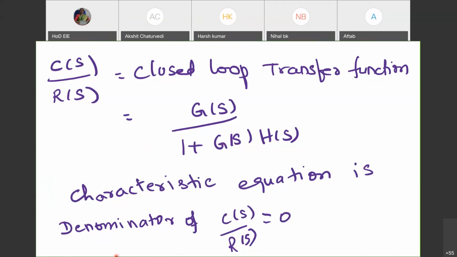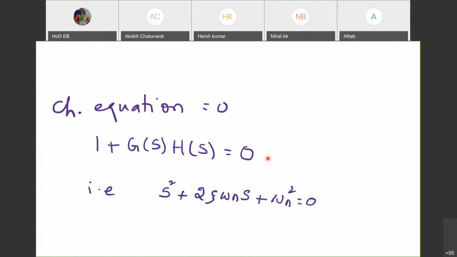Okay, right? But how do you get your C of S by R of S of the given system? It should finally be of the form G of S by 1 plus or minus G of S into H of S. Okay, so the characteristic equation is nothing but the denominator of the transfer function equated to 0. Okay, right? Now coming to the second order system, I ask you what is the characteristic equation of the generalized second order system?